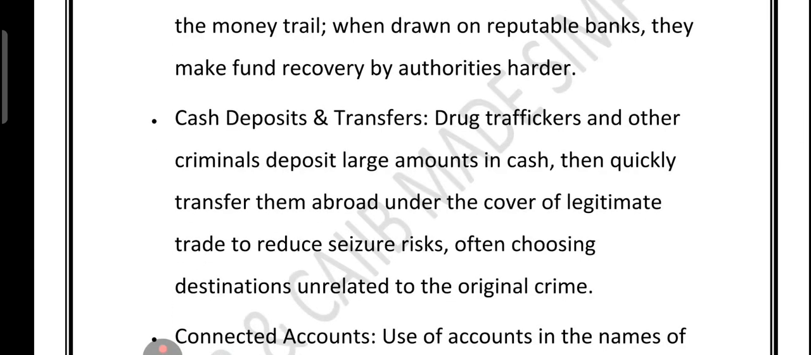Drug traffickers and other criminals might dump a huge cash deposit into a bank and then quickly transfer the money overseas. They pretend it is part of normal trade to avoid suspicion. They even send it to a country with no link to the crime, just to throw the authorities off.